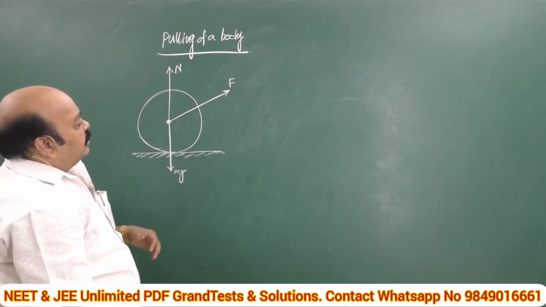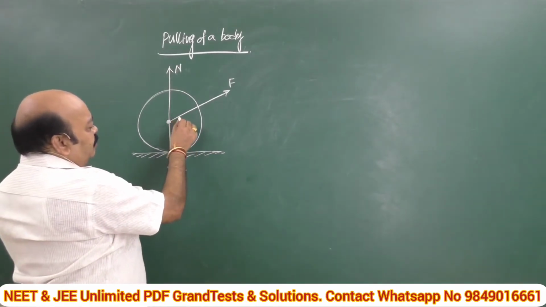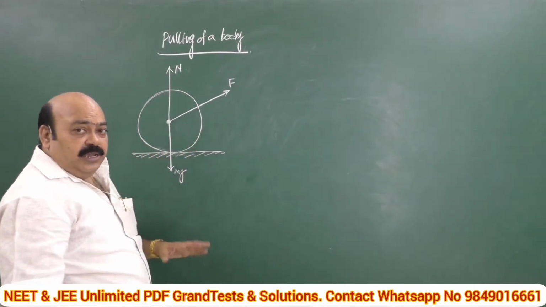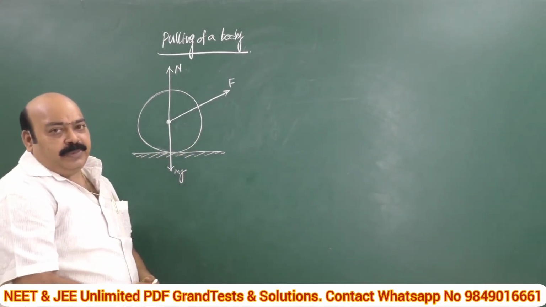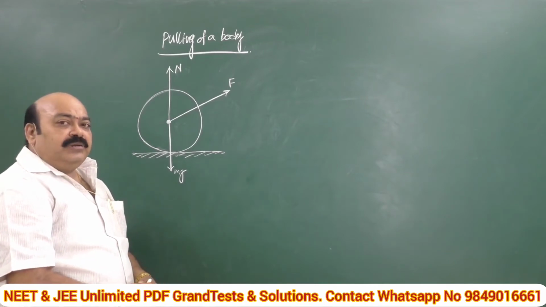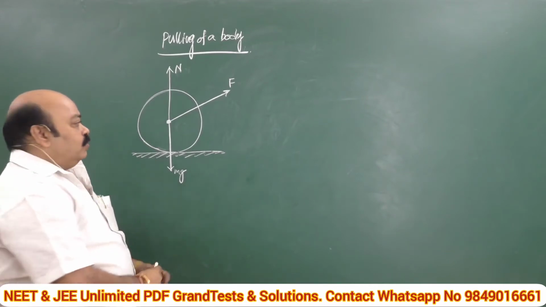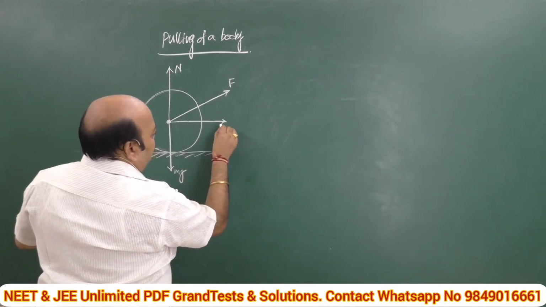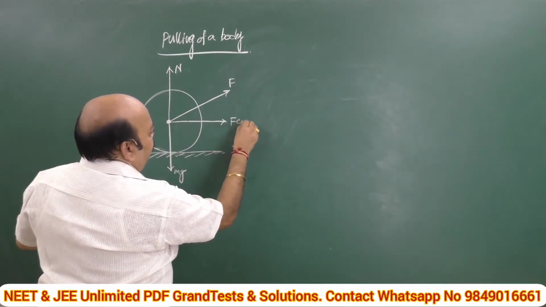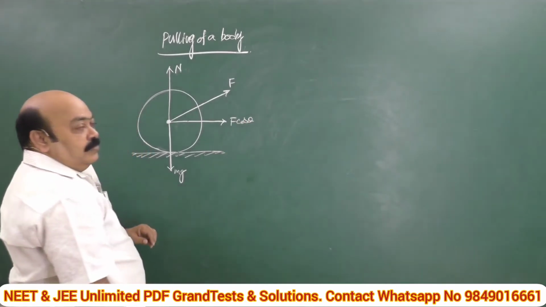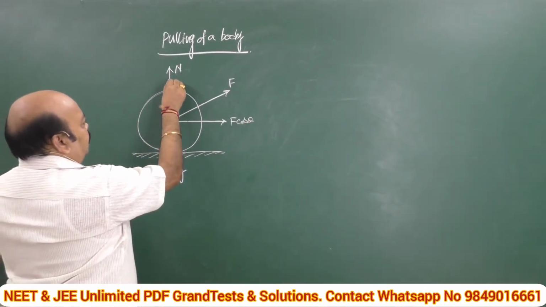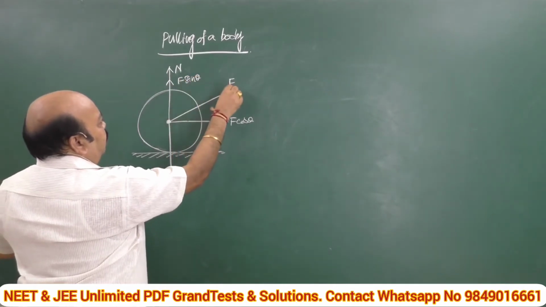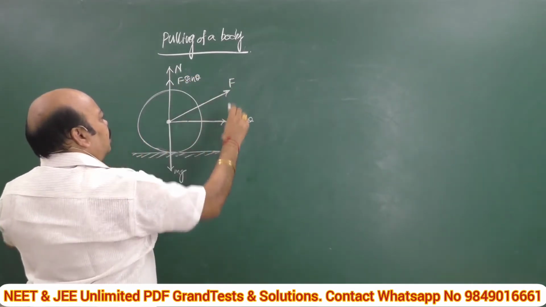Now I will do one thing. Since the force is making some angle with the horizontal, I am going to resolve it into two rectangular components, namely the horizontal component and the vertical component. This is the horizontal component of force, F cos theta. The vertical component is F sin theta, where F is the applied force with which the body is pulled.